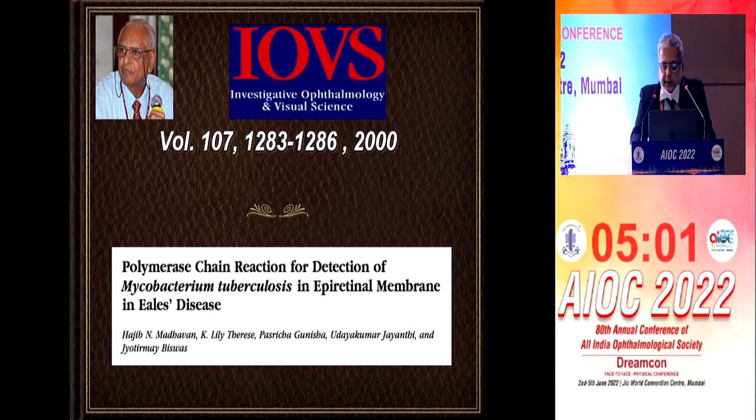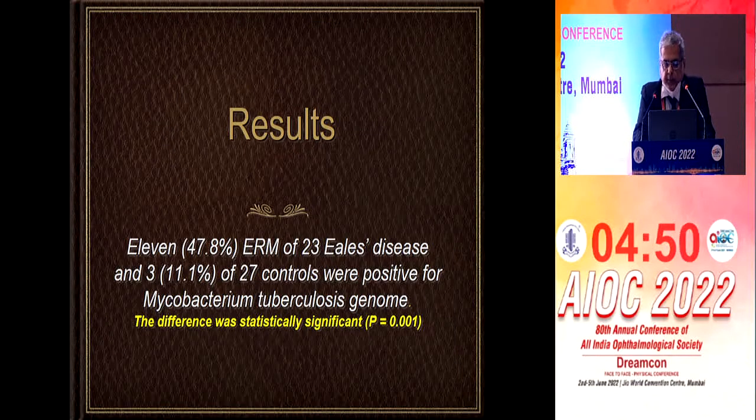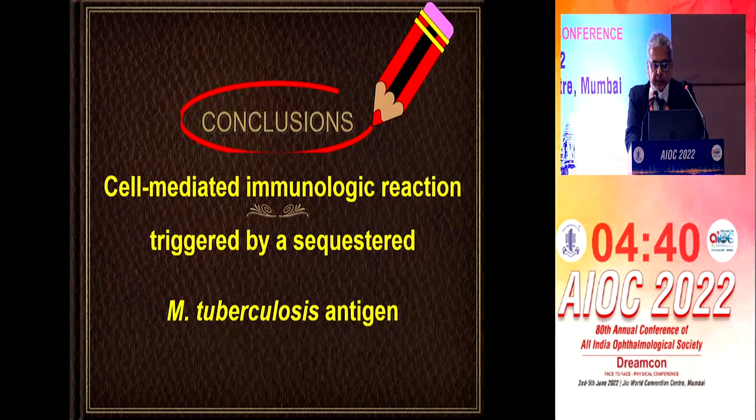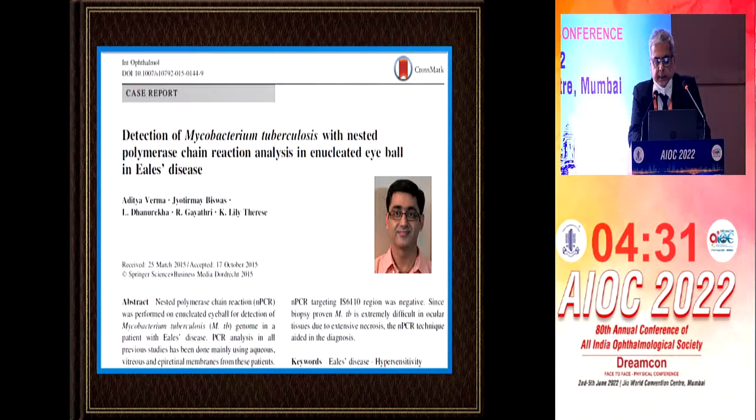We also studied the epiretinal membrane in Eales disease for PCR detection, which was published in Investigative Ophthalmology and Visual Science, one of the highly rated scientific journals in ophthalmology. We found 47.8% of Eales disease cases positive for Mycobacterium tuberculosis DNA. This is the agarose gel photograph showing the PCR of Mycobacterium tuberculosis DNA. We concluded that a cell-mediated immunologic reaction triggered by sequestered Mycobacterium tuberculosis antigen is responsible for Eales disease.